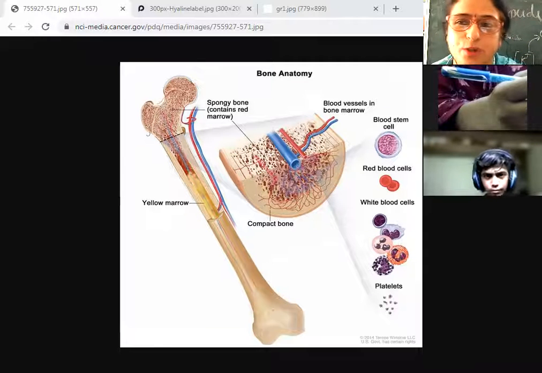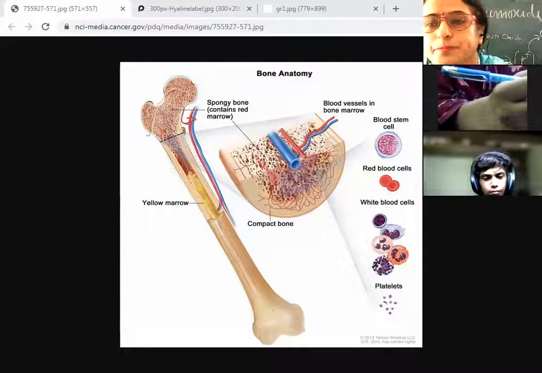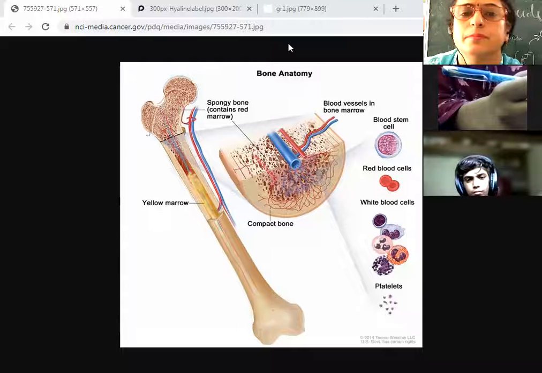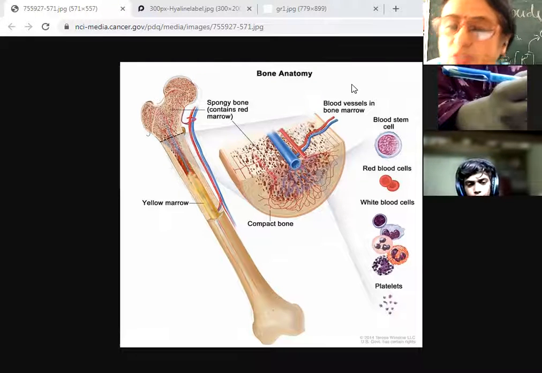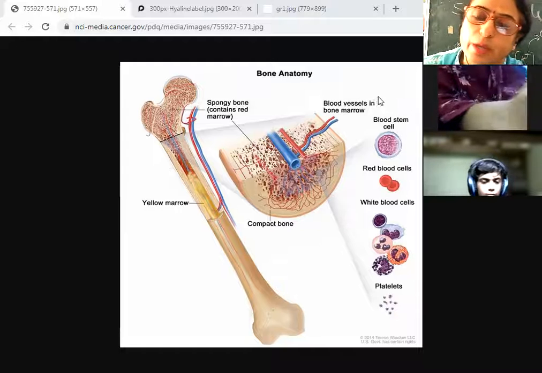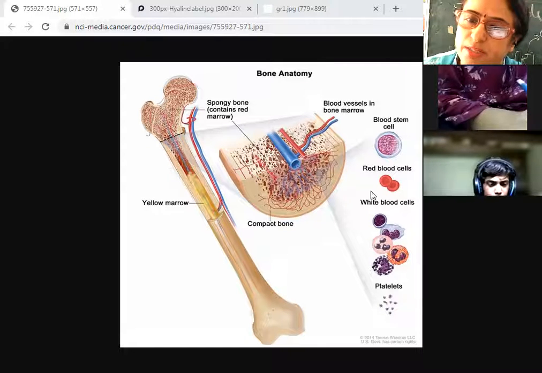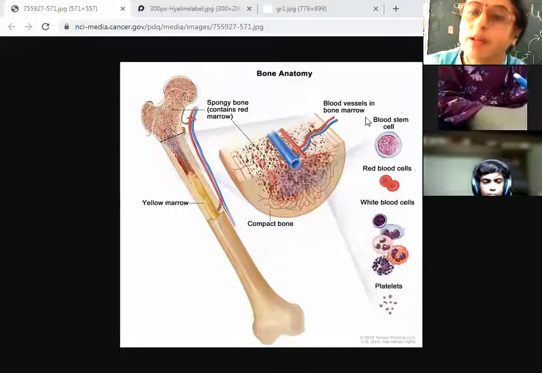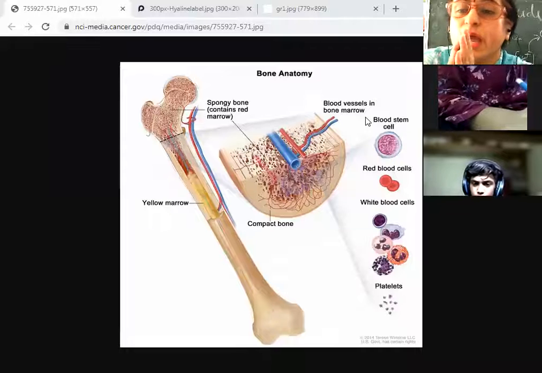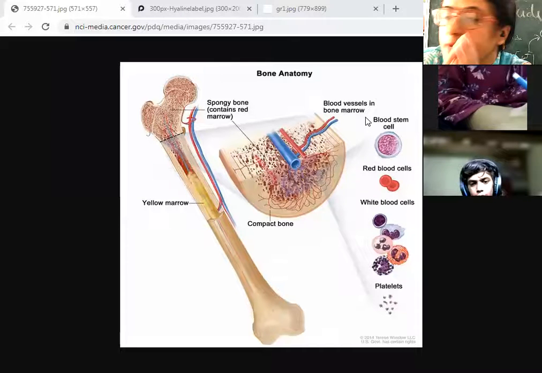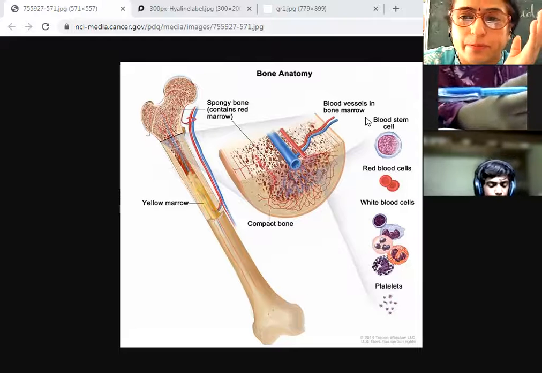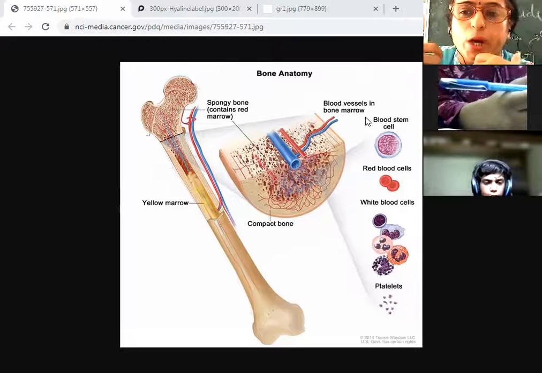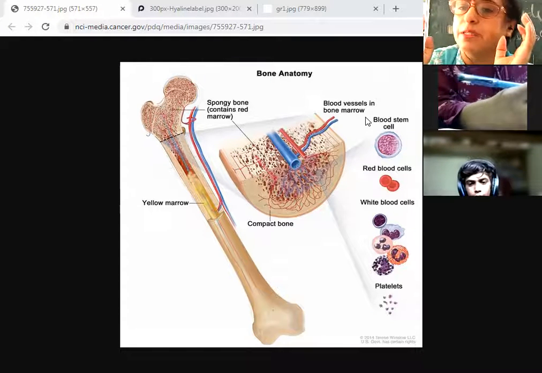And what is the function of the RBC? Ma'am, to purify the blood. Not to purify the blood, to carry the oxygen. To carry the component oxygen is the function of RBC. Now let me tell you, every day in our body, millions of RBC die.